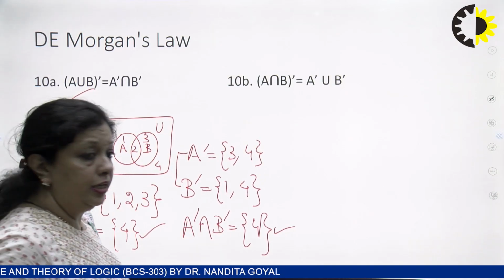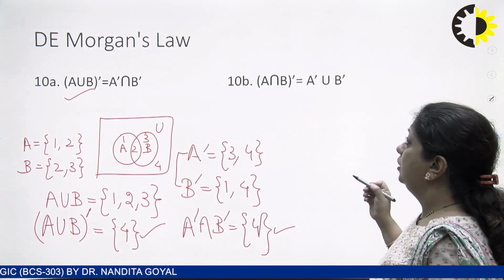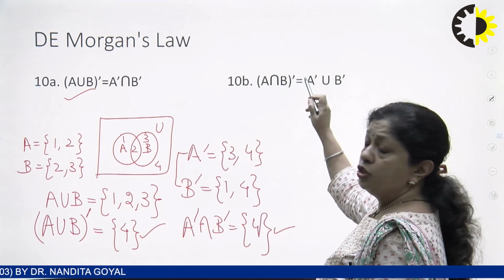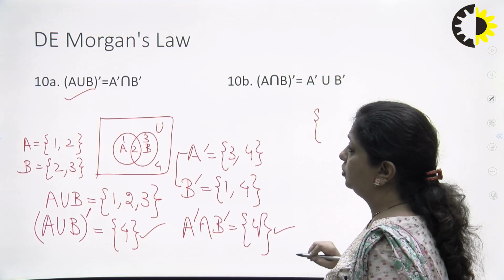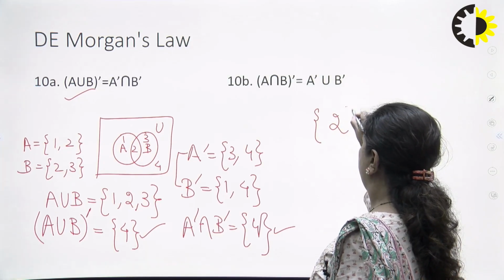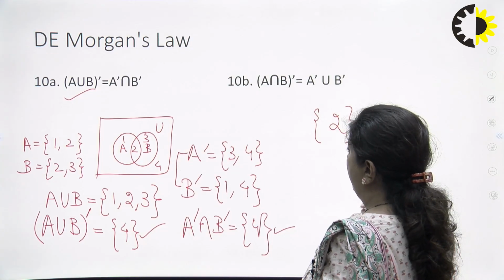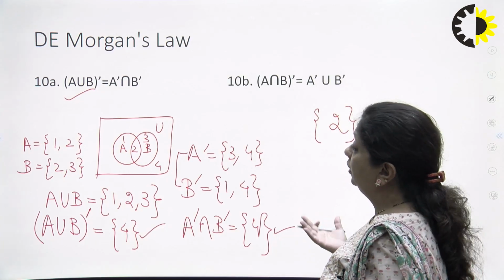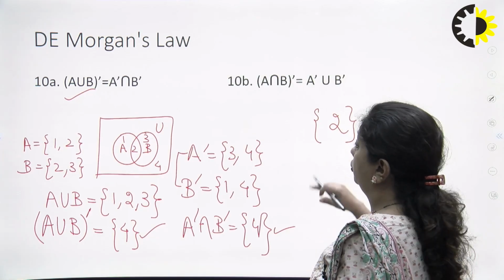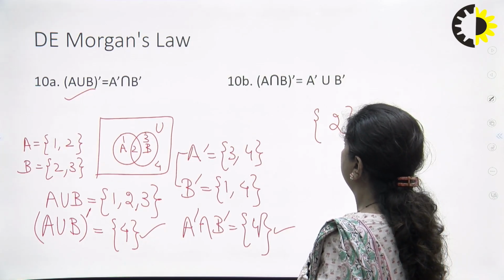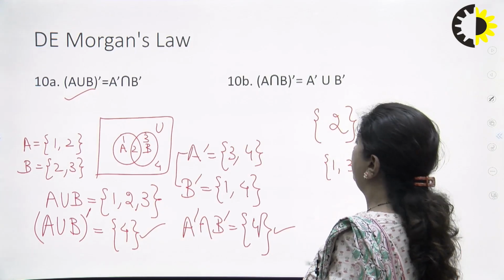Now let us take the other one, that is the complement of A intersection B. First let us take A intersection B. So A intersection B will give you 2, and then I have to take the complement. So everything other than 2. So what will be the complement? Complement will be 1, 3, 4.